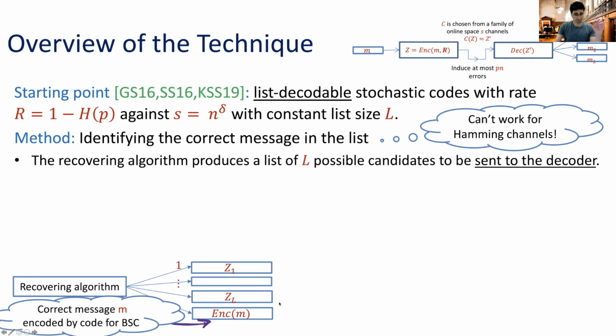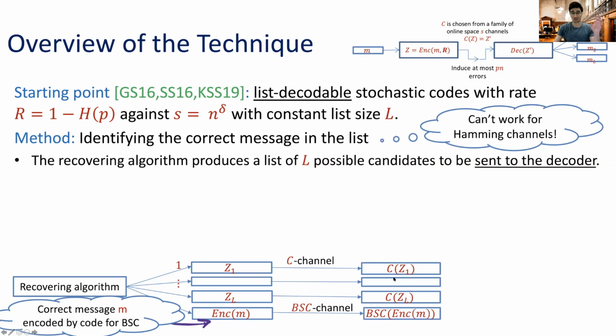So this is going to be an encoding of our original message, and we're going to use a code that is good for binary symmetric channels. The reason this is good is because we can make sure that all of these false candidates are going to be hit by a space-bounded channel. So the error that is induced for them is going to be from some space-bounded channel, except for the original message, which is going to be hit only by a binary symmetric channel. So if our encoding here is good for binary symmetric channels, then this means that we can actually hope to recover the original message.